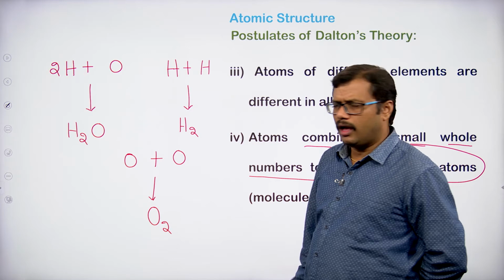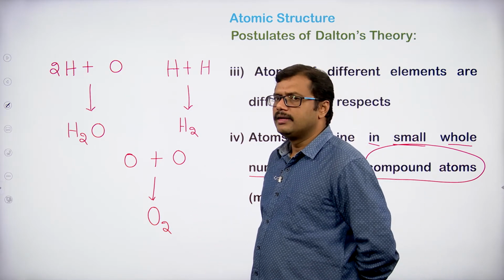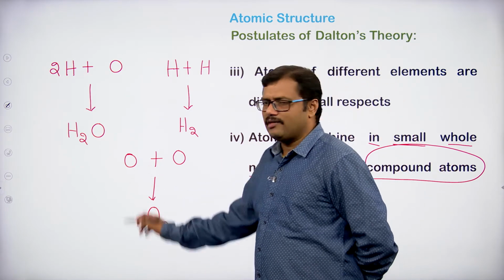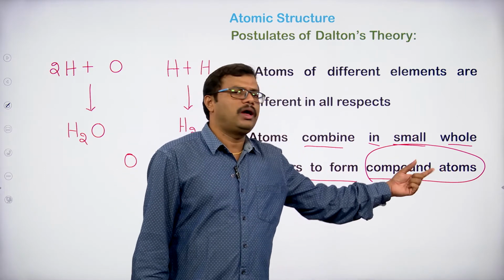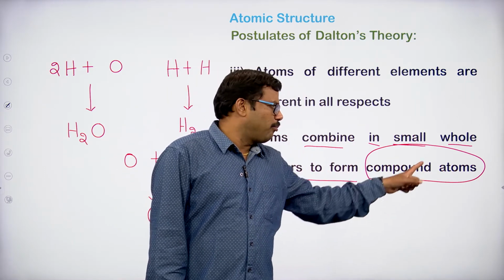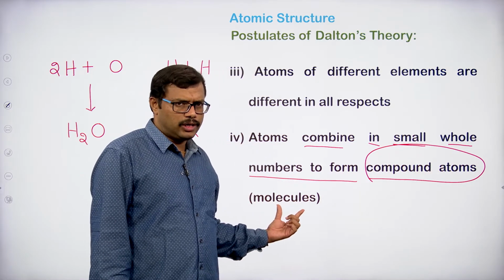So actually Dalton called the product obtained by the combination of atoms a compound atom. He named them compound atoms, but of course we are replacing that word with molecule.